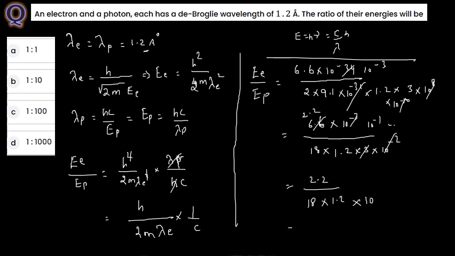So multiply and cancel it here. Approximately this value will become 1.02 something, and this 10 times will come. So 10 into 10, 100 is there. So 1 is to 100. So the answer in this case is 1 is to 100.